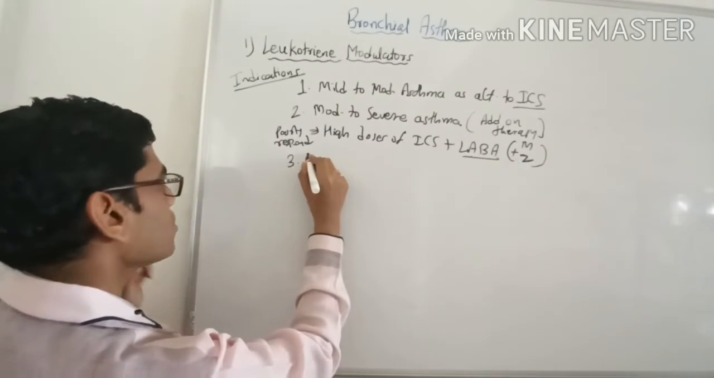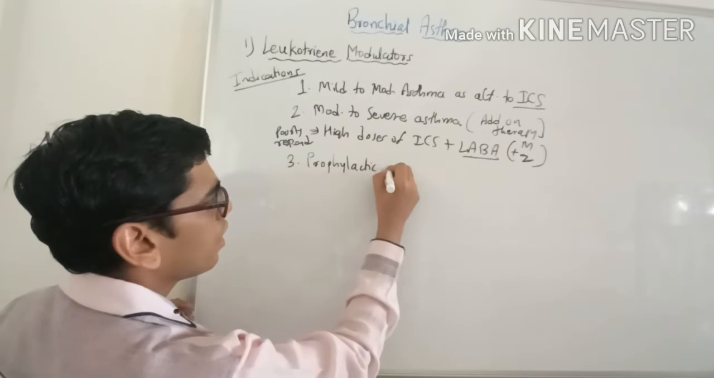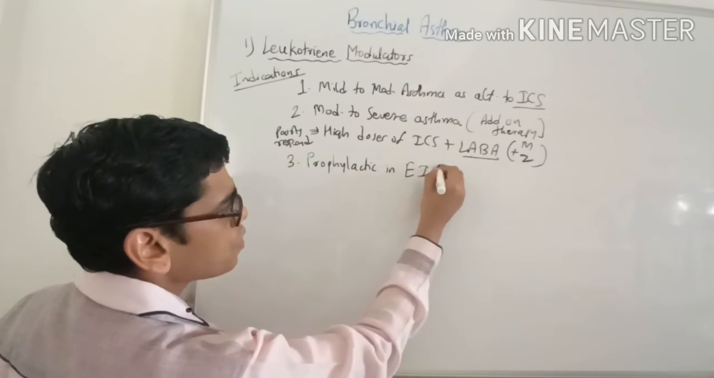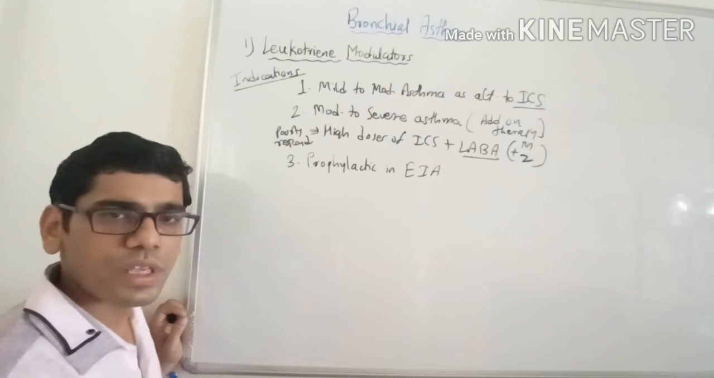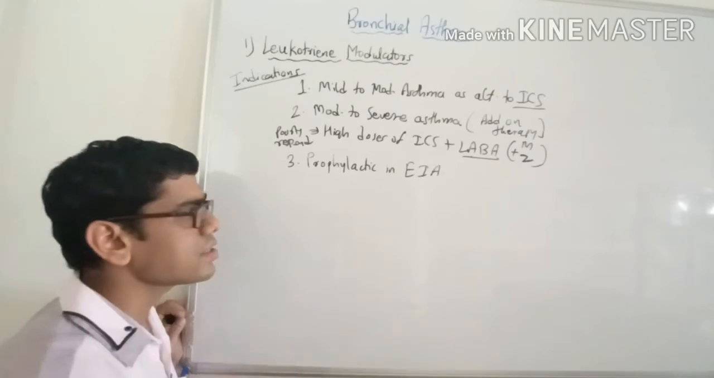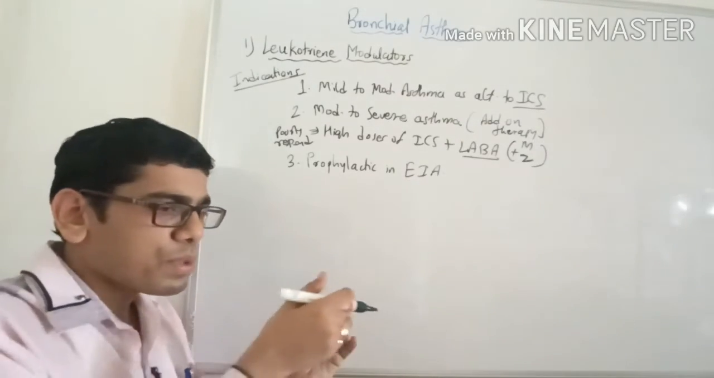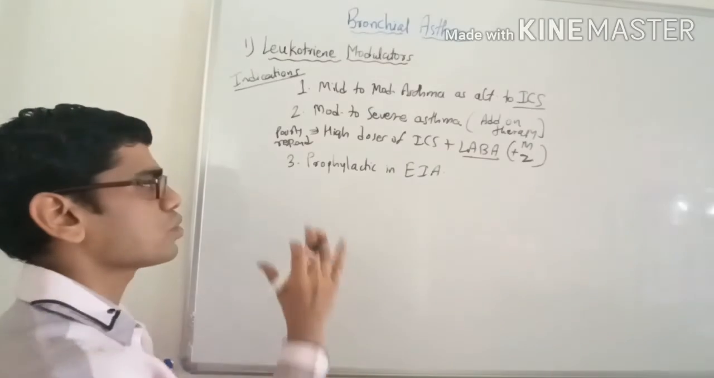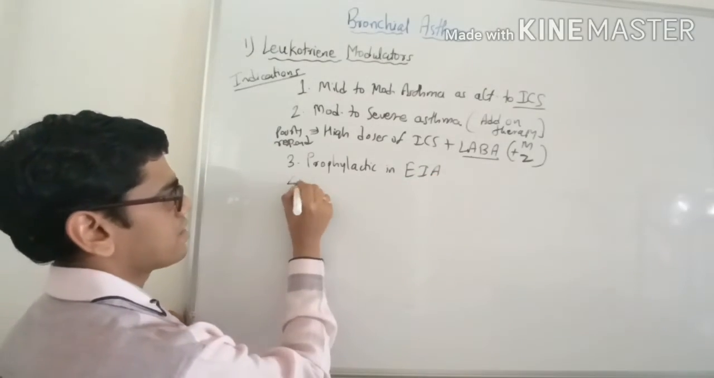The third use of this drug is a prophylactic role in exercise-induced asthma. Some particular patients after heavy exercise may suffer from dyspnea or breathlessness. In such patients, we can give montelukast and zafirlukast before starting the exercise, so they can prevent the attack of asthma after the heavy exercise.